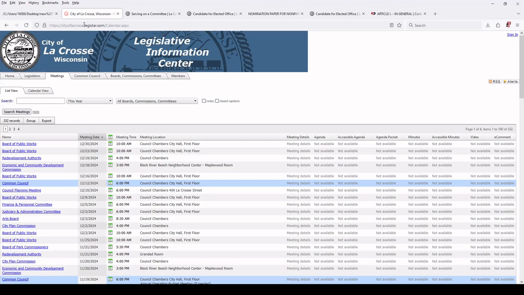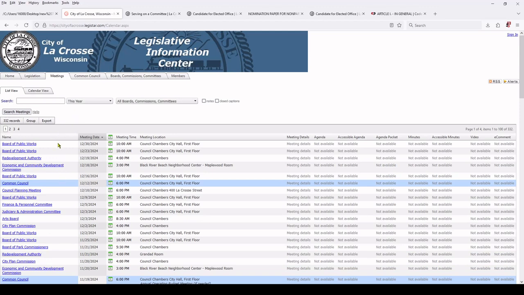It's cityoflacrosse.legistar.com. If you go here, it's going to pull up this confusing looking window. So what's going on here? This is where all of the boards, commissions, committees, legislation, agenda items, anything that the city decides that it's going to do is going to go through Legistar sooner or later, right? So there's a couple of